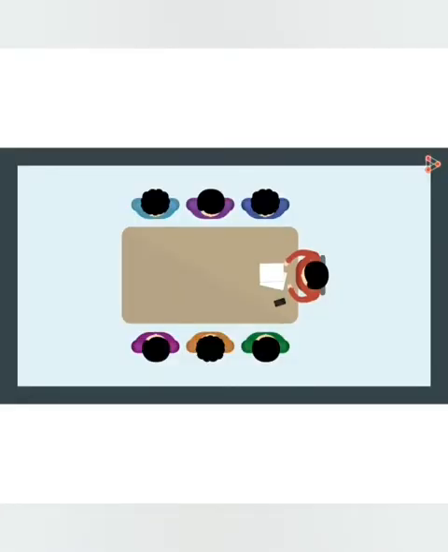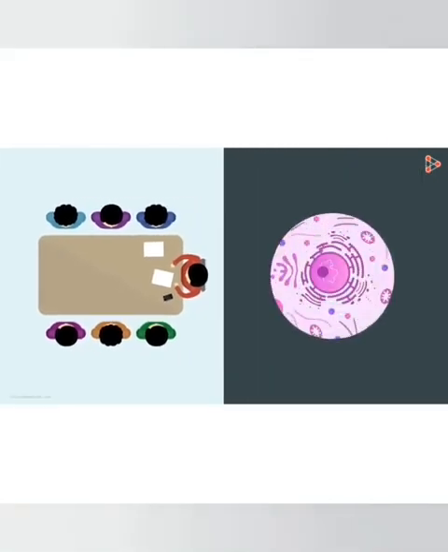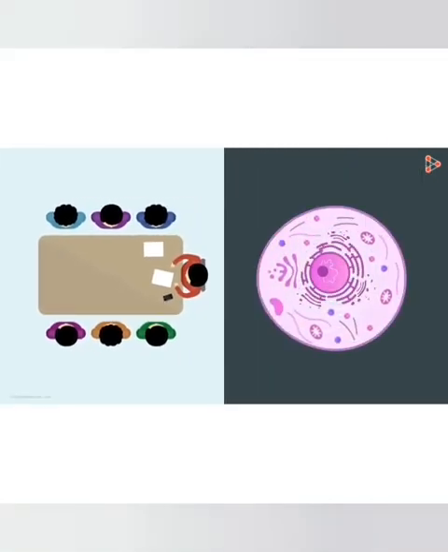Now let's see an example. Suppose in a teamwork, there is always a leader present who guides and instructs the other team members. The same analogy can be used to study the cell organelles. In this case, can you guess who is the leader of the cell organelles? Yes, it is the nucleus.